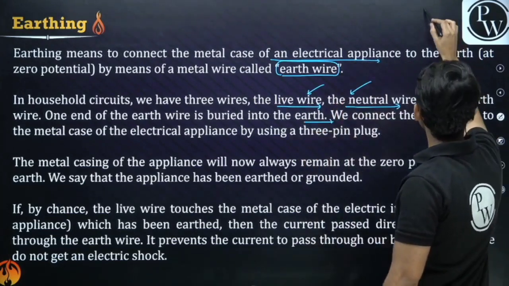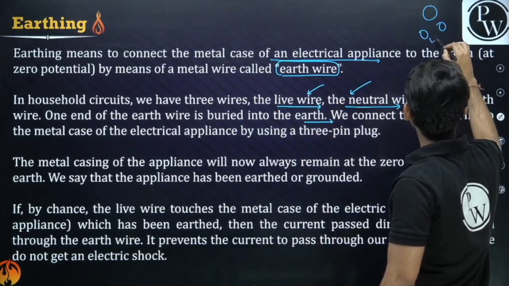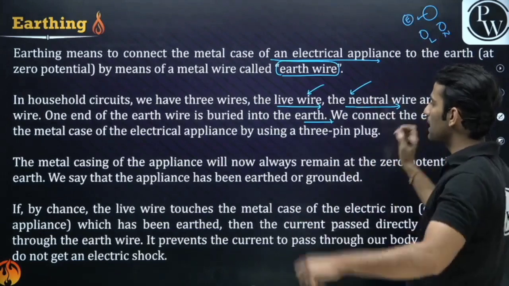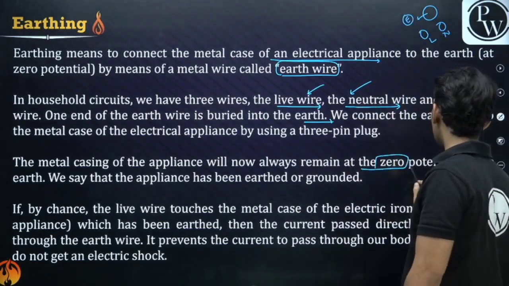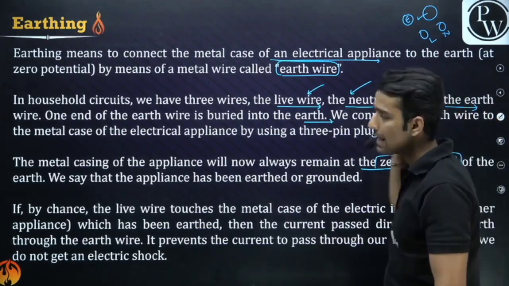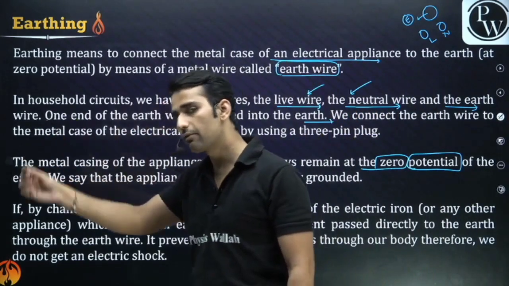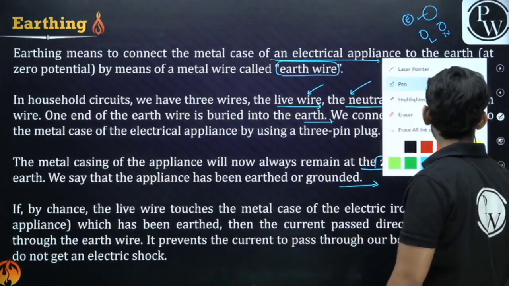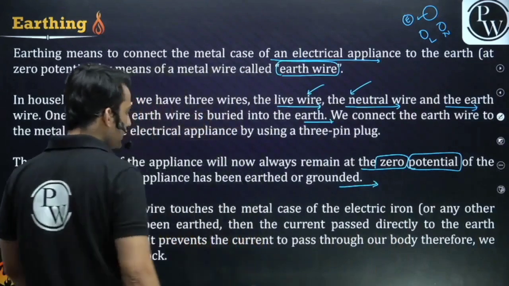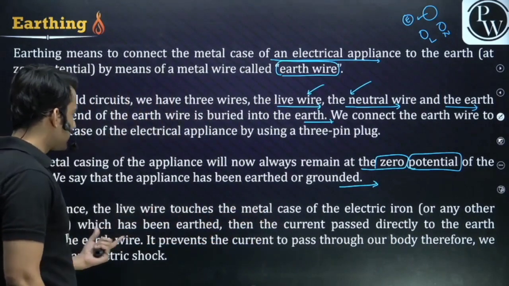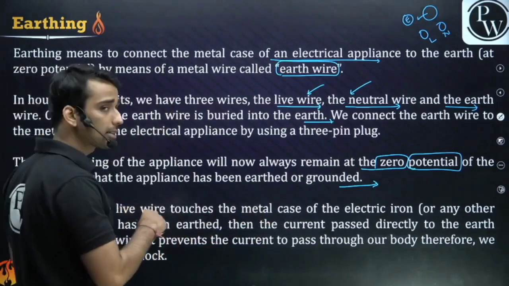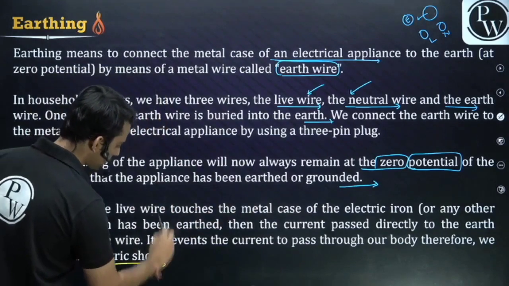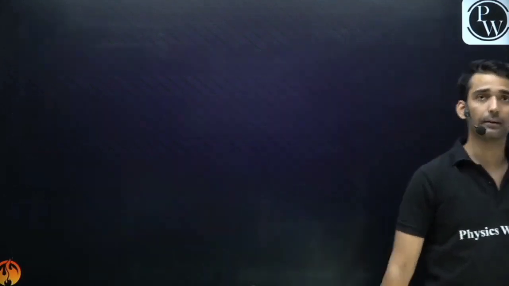So basically you must have seen a three-pin plug. This is for the live wire, this is for the neutral wire, this is for earthing, the bigger one, right? So the metal casing of the appliance will now always remain at zero potential. That means however much current you give, all current will flow to the earth. We say the appliance has been earthed or grounded. Clear, guys? By this means, if by chance the live wire touches the metal case of an electric iron which has been earthed, all the current will pass from that wire to the earth, and therefore we won't get an electric shock. Clear? So this is the purpose of earthing.